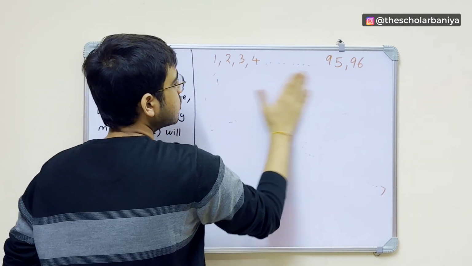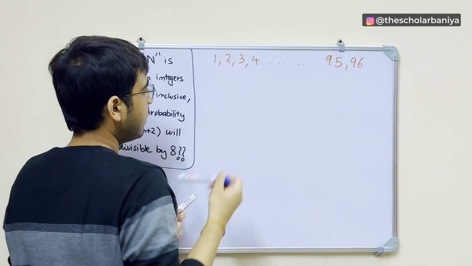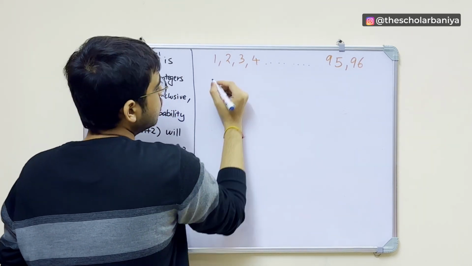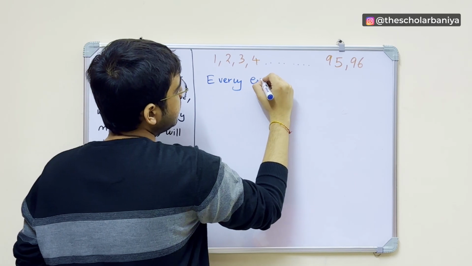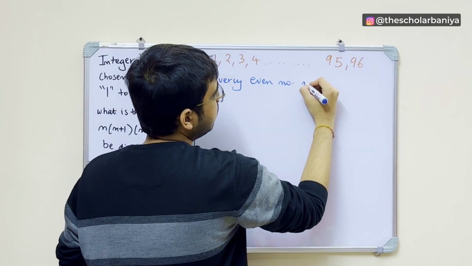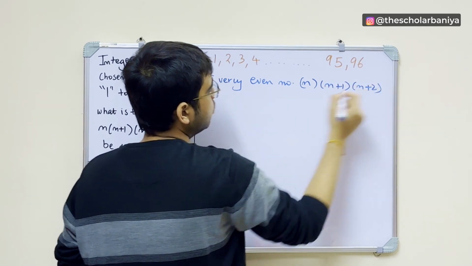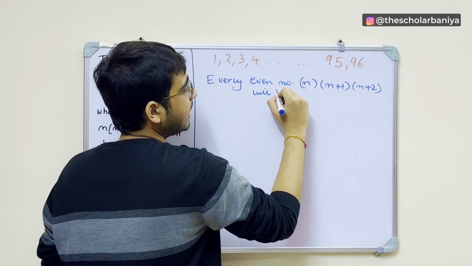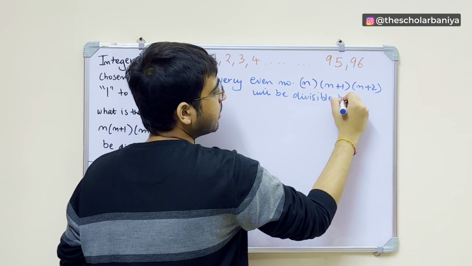So what I mean is that there are 48 even numbers, so every even number n will make n into n plus 1 into n plus 2 divisible by 8. I think this should be pretty clear by now.